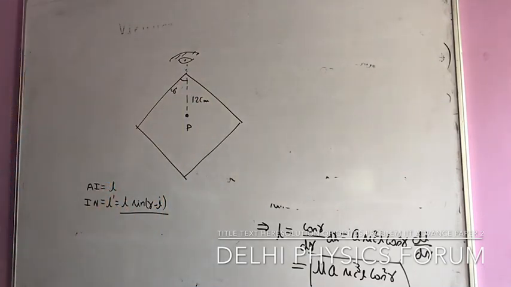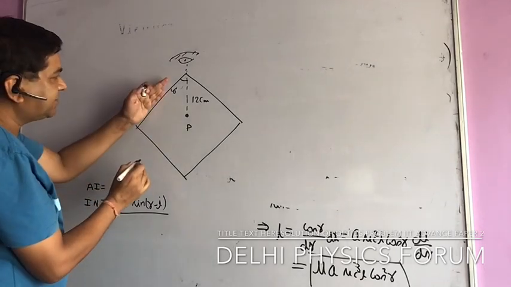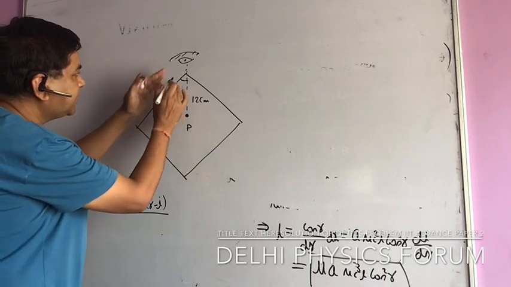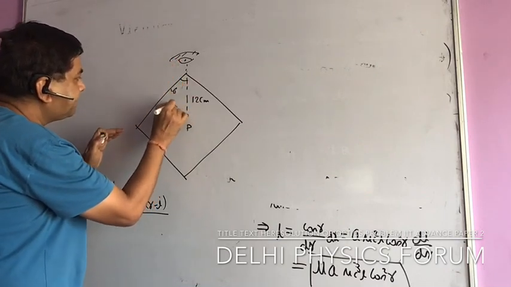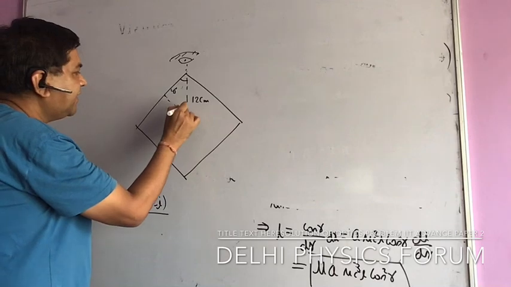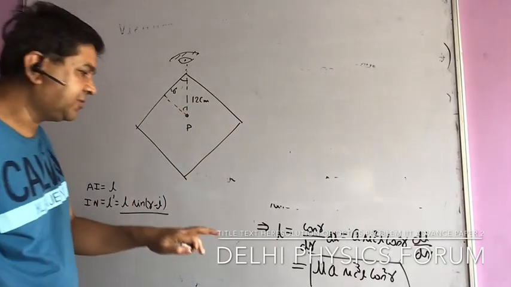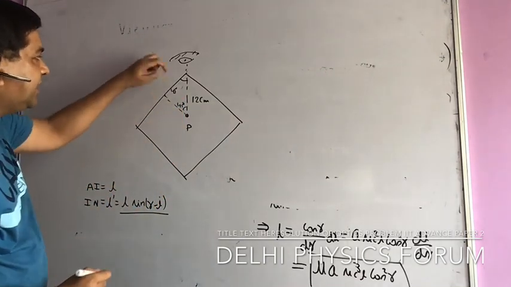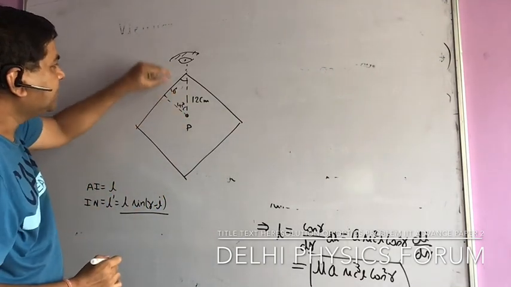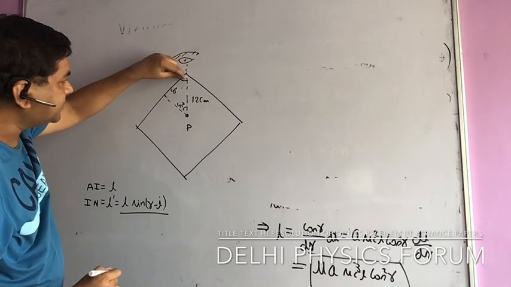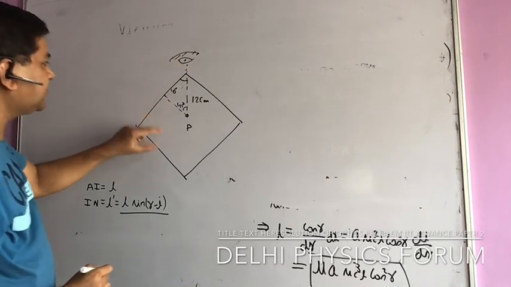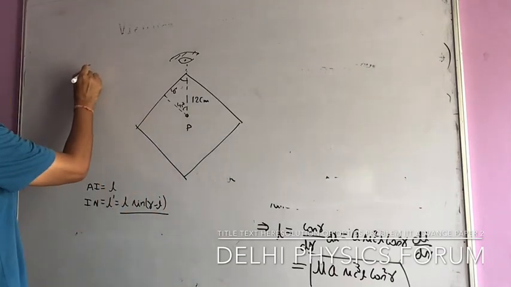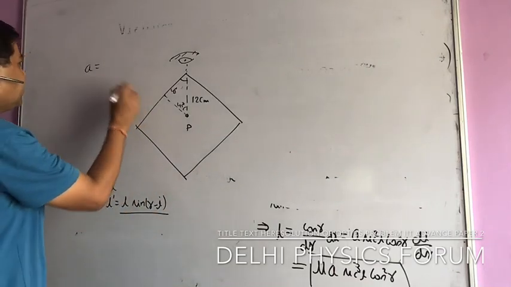I will use it. But you know, if I take this interface, I am not along the normal. I am viewing it at what angle for this interface? 45 degrees. So i in this formula comes out to be 45 degrees. And if I observe this object P from this side, this is the normal distance. If this is 12, this normal distance, the a, that is the value here, comes out to be a equal to 12 sin 45.